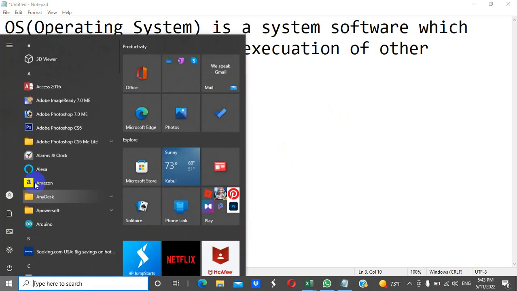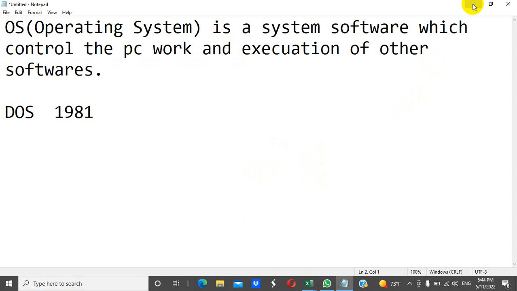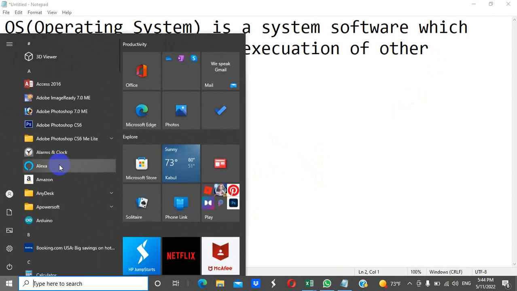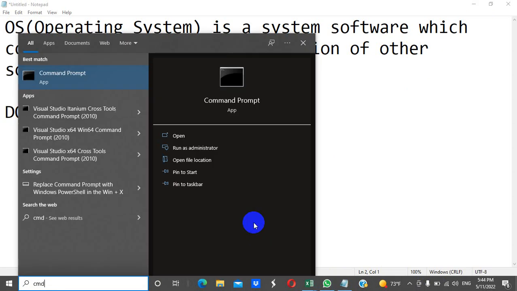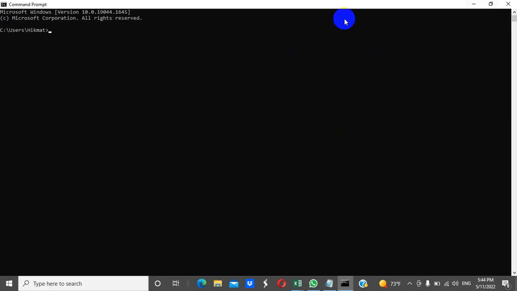This is the Windows operating system, Windows 10. In the DOS operating system, there was no graphical user interface like icons, and everything was performed using commands. If I show you, there is the command prompt interface. DOS was completely like that.